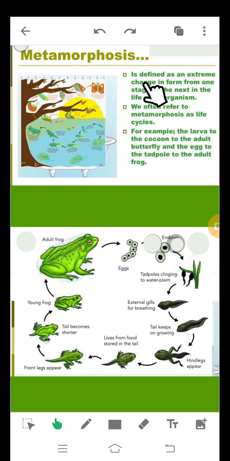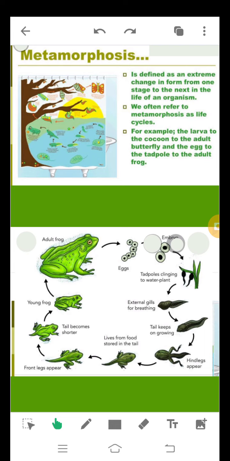If you all remember the life cycle of butterfly, what happens? The first stage of life cycle of butterfly is egg. From the egg, what comes out is the caterpillar, the larva. Larva then takes the form of cocoon, the pupa stage, and from the cocoon the adult silk moth or the butterfly comes out.